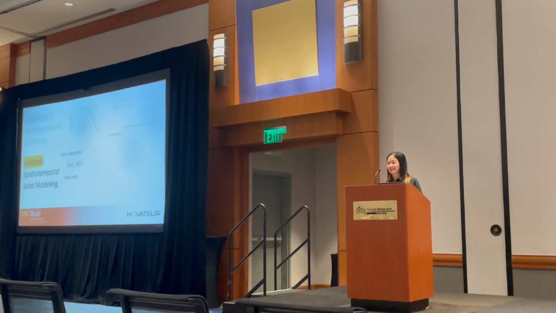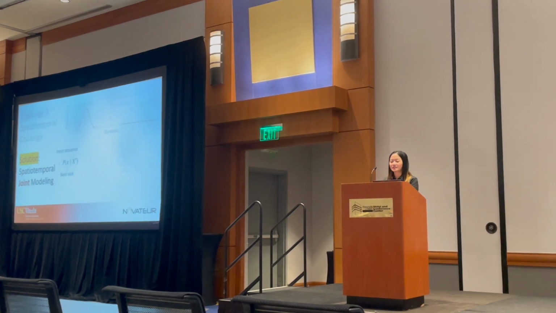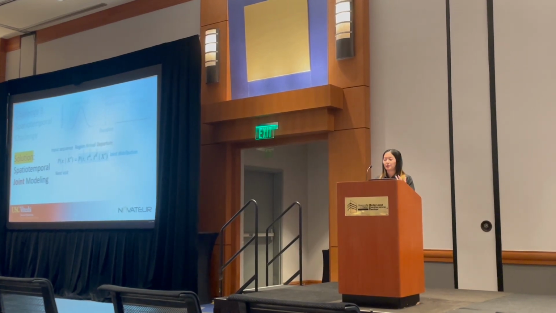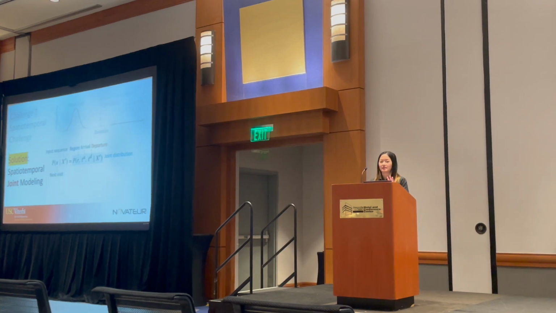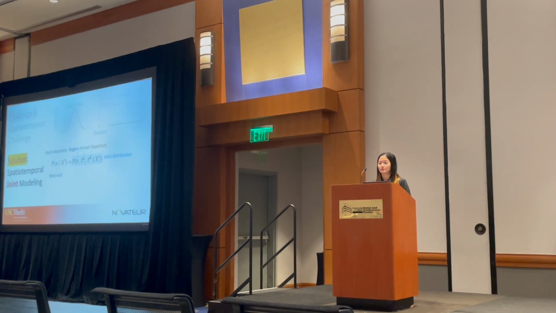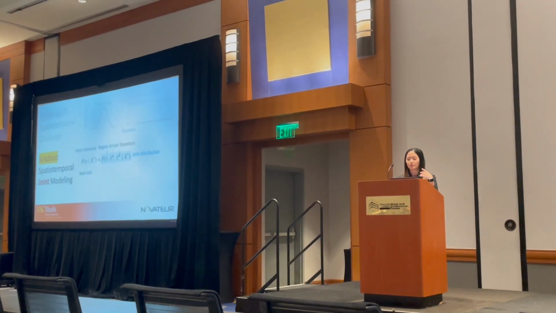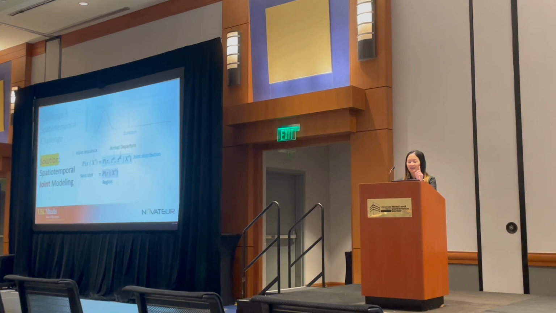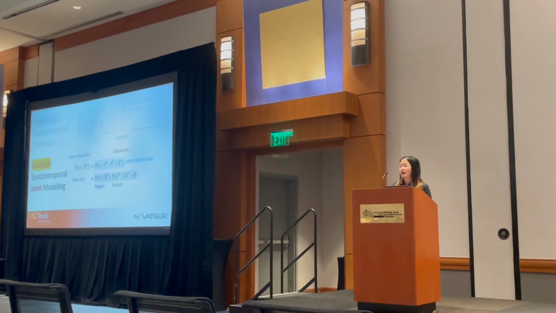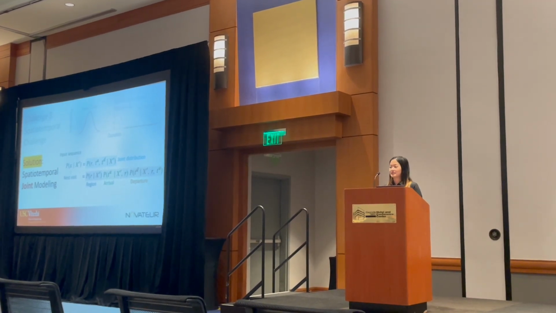So our approach to this is spatial temporal joint modeling, which means given the sequence, we want to predict the next visit, where the next visit can be written as the region, or you can say the location, the next POI, it can be anything, just we use a discrete distribution for that. Arrival time and departure time. This is a joint distribution. As we learned from high school probability, a joint distribution can also be broken down into: given the sequence, predict the region; given the sequence and the predicted region, we predict the arrival time; and given the sequence, predicted region, and predicted arrival time, we predict the departure time.